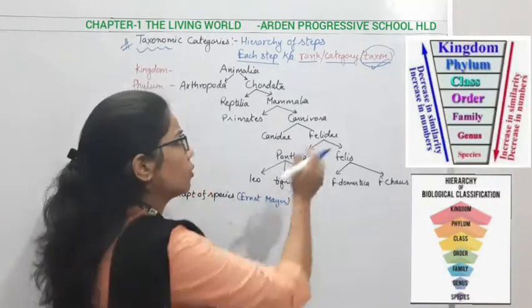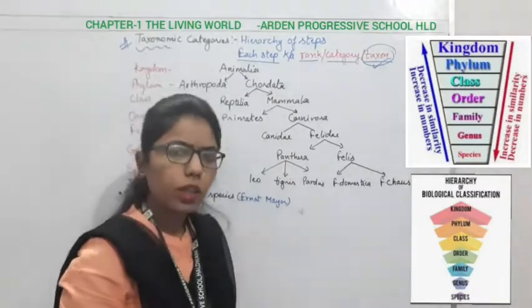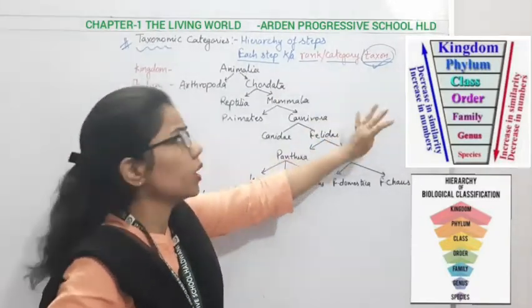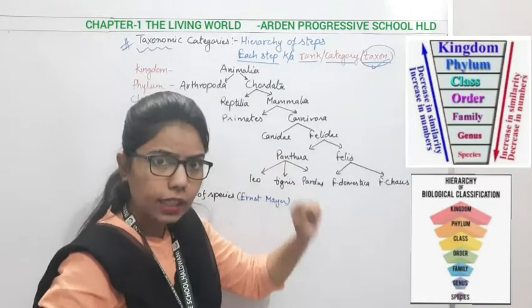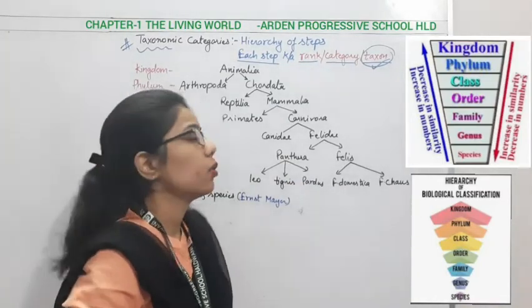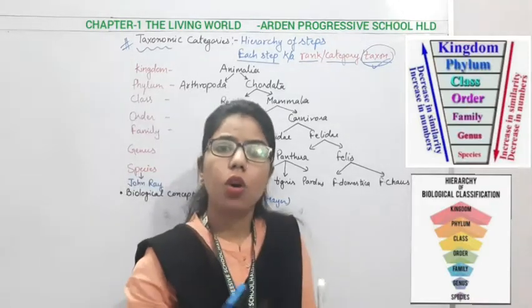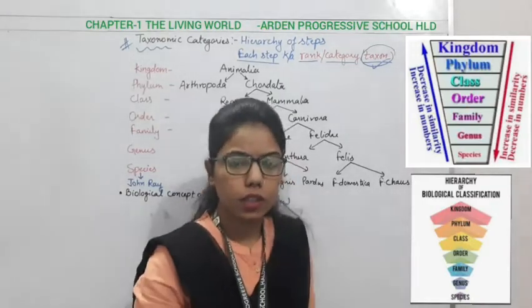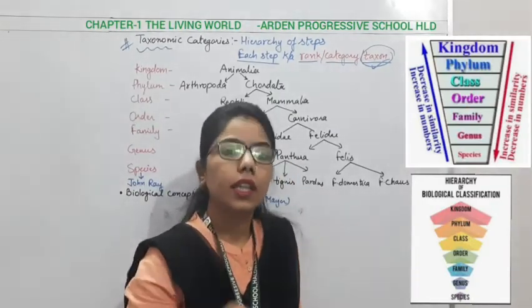The unit of classification is the category, or you can say taxon. Here we are categorizing the living organism, so you can call it taxonomic classification or the biological classification of the particular individual.